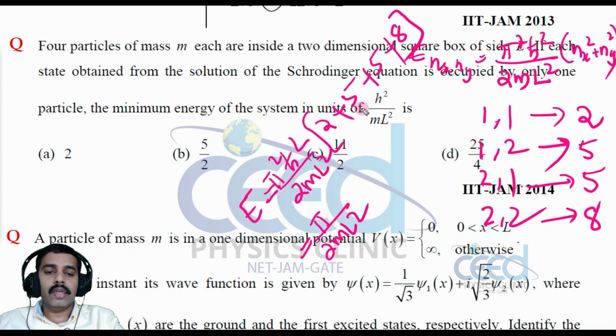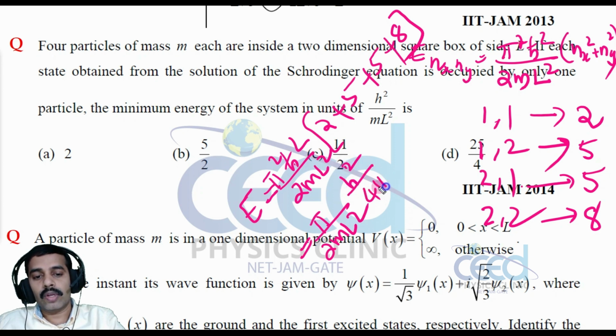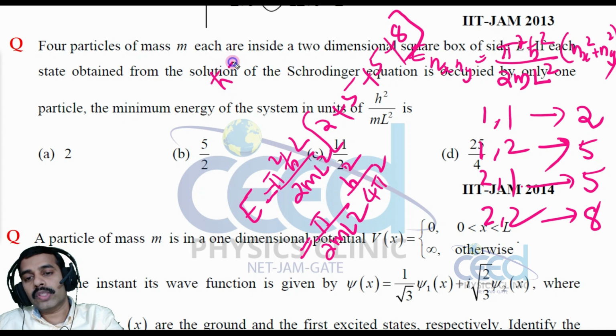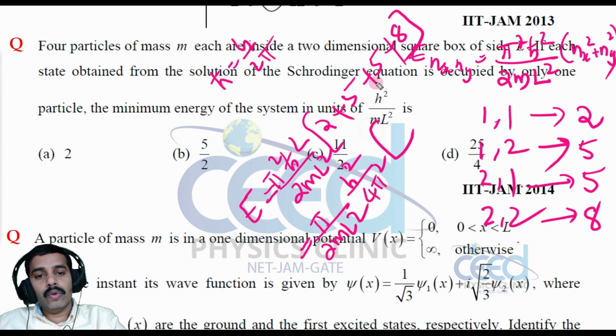We need the answer in h square by m L square, so h cross I can write as h by 2 pi, h cross square is h square divided by 4 pi square. Substitute this, and 20 we can cancel with 4.